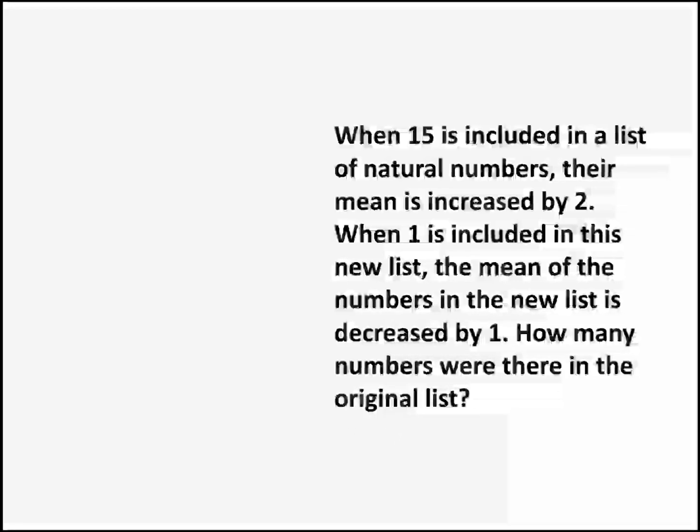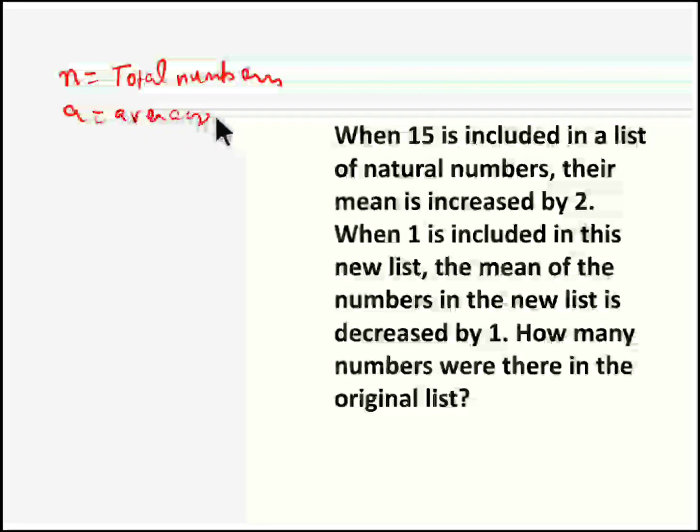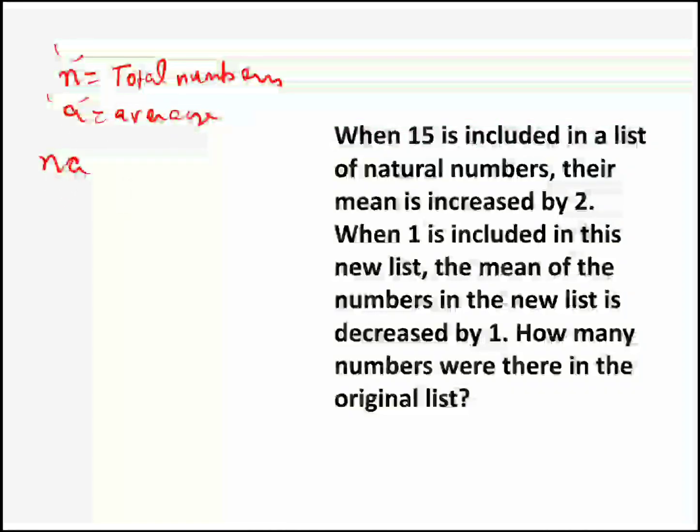Since we don't know how many numbers we have in the list, we can consider the total numbers we have is n. So n is the total number of items in the list. Let the average of all the numbers be a. So if the total number of observations is n and the average is a, n into a is nothing but the sum of all the numbers, right? So if you add 15 with these natural numbers, the mean increases by 2.